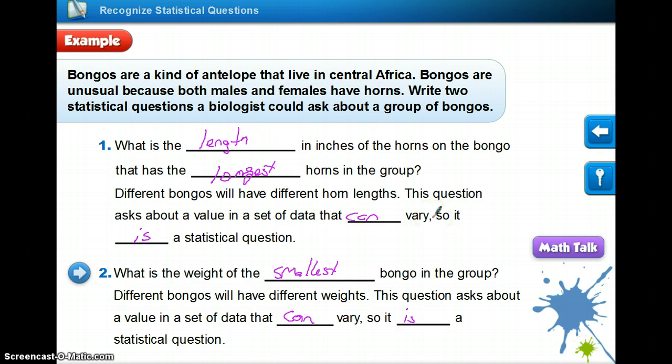Now what I want you to do is, in your groups, answer the Try This at the bottom, question A and question B. Question A says, a researcher knows the amount of electricity used in 20 different homes on a Monday. And question B says, a museum director records the number of students in each tour group that visits the museum during 1 week. You need to, in your groups, write a statistical question you could ask in the situations described below, and make sure you do not copy somebody else's question. So the best case is to be the first one to respond, or make sure you ask something different if something's already in there.